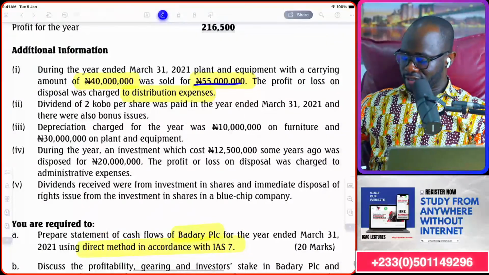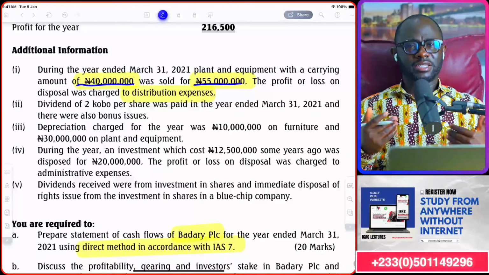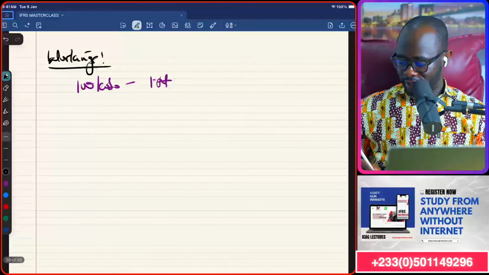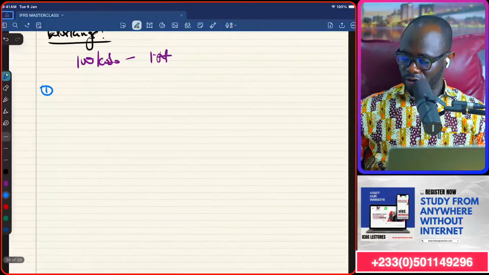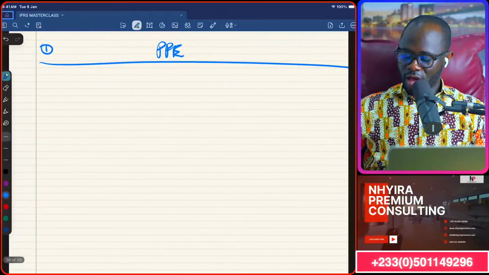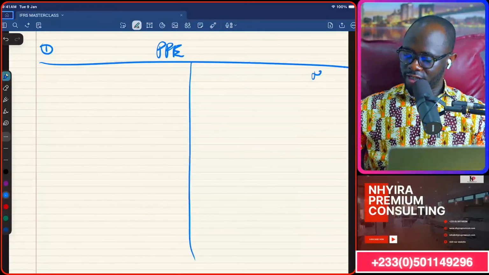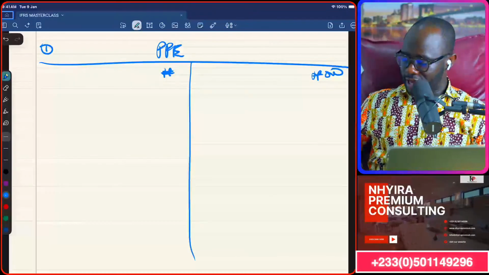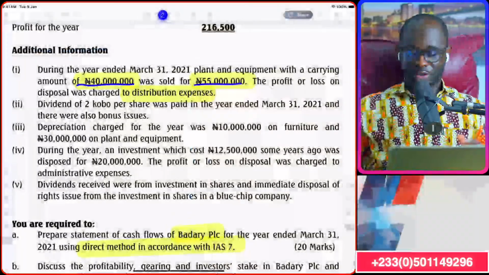that workings, this figure, the carrying amount of PPE, tells me that I can start to get goosebumps on my first workings, and that is property, plant, and equipment. I'm going to do a mixture of T account and vertical presentation here, okay? So that both the Gen Zs and the OGs will all be on the same page.